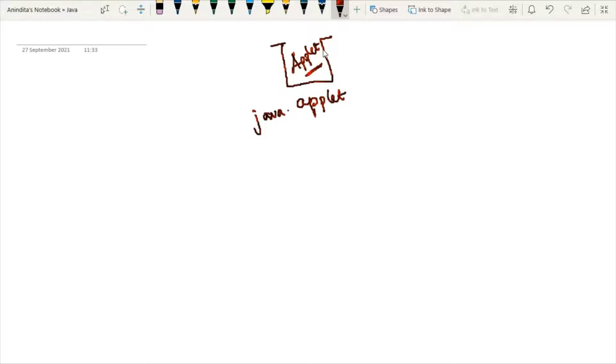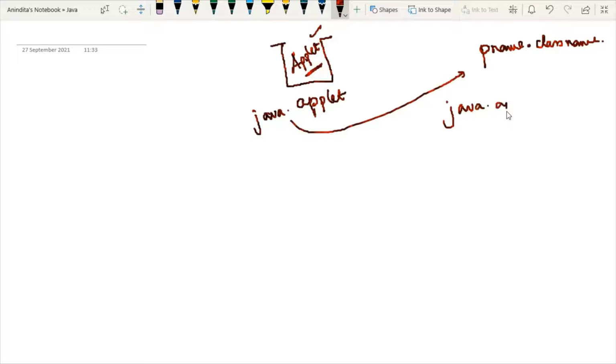Now, how to access this class? The formula is very clear: first we write the package name and then dot, then the class name. This is how we can access a class which is inside a particular package. So here the package name is java.applet. This is the package name.